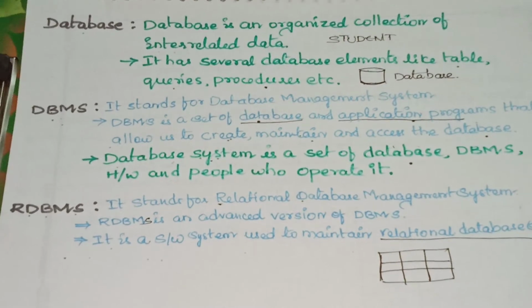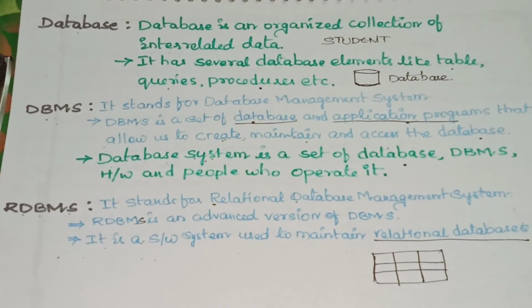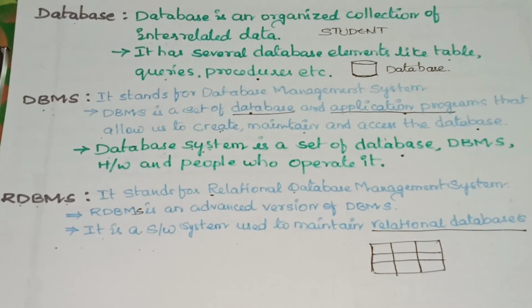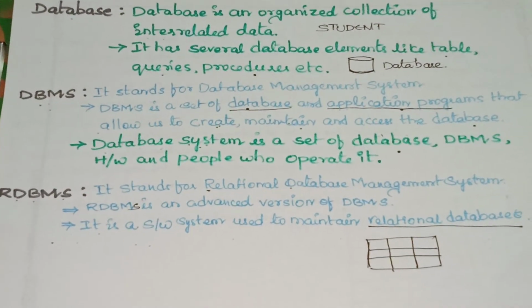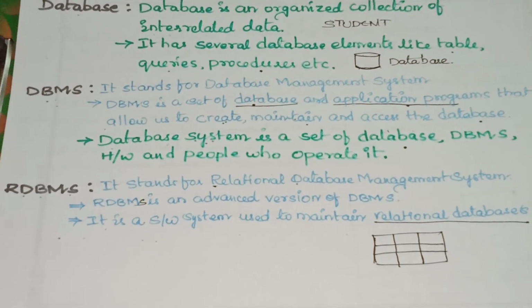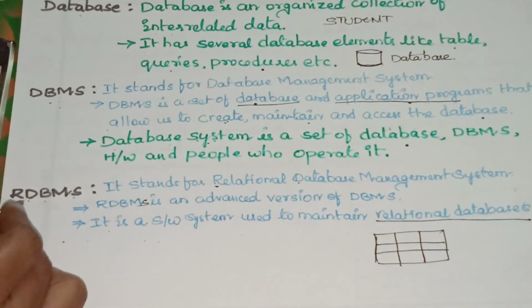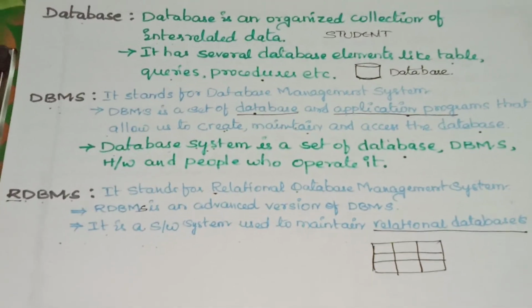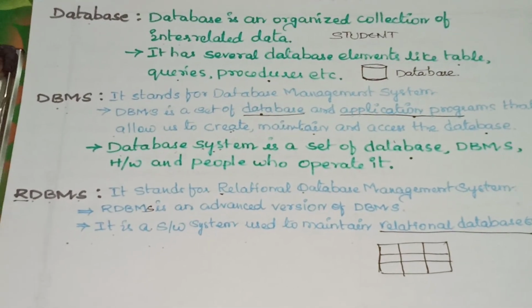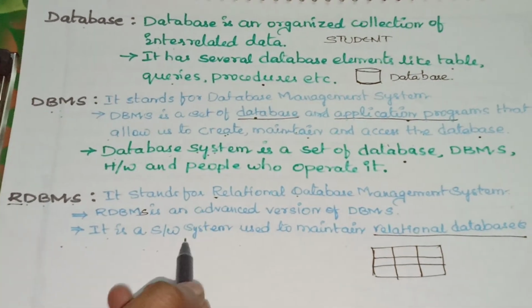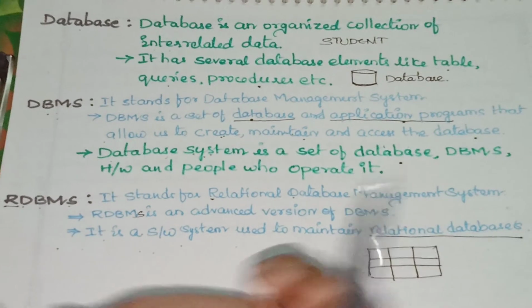And finally, after learning all these, we can understand what RDBMS is. Here is the same definition as DBMS: how DBMS creates, maintains, and accesses the databases. Here also the same, but the small difference is R. This R stands for relational. Here we manage the database management system of relational databases. It is also a software system used to maintain relational databases.